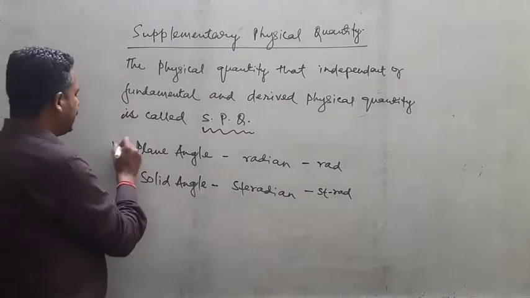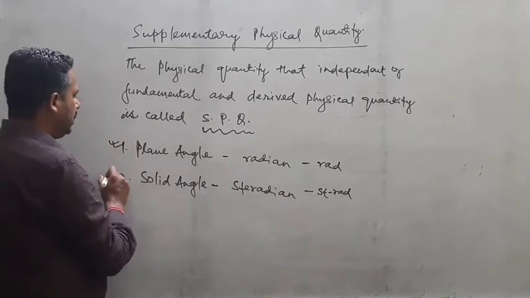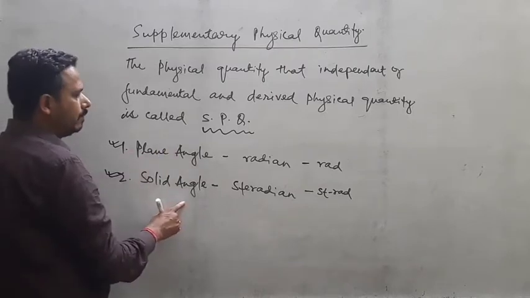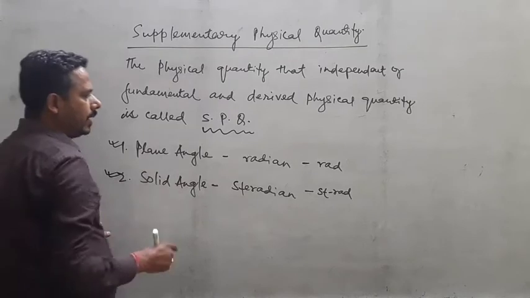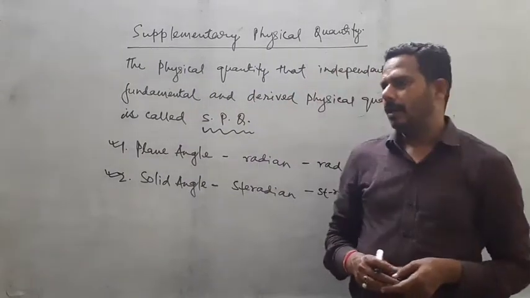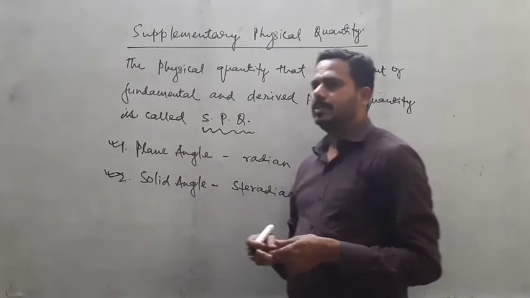Now we can explain this plane angle and this solid angle: why we call it plane angle, where we use it generally, and what its relation is.